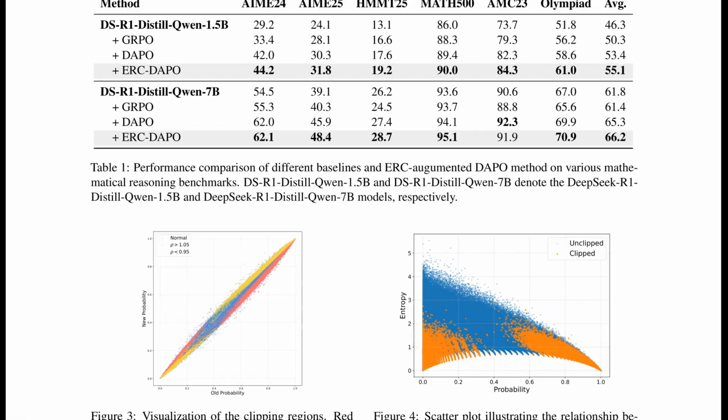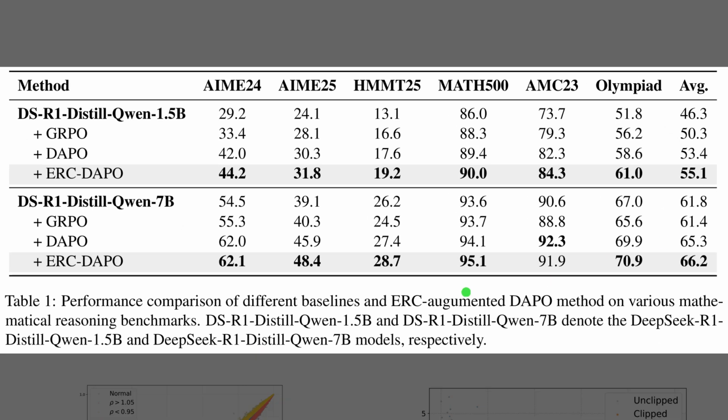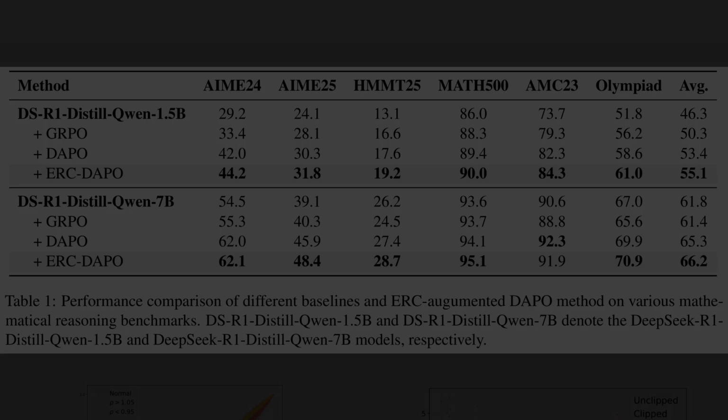Table 1 shows that entropy ratio clipping gives consistent accuracy gains across math benchmarks for both model sizes. The rows compare base DAPO reinforcement learning with and without entropy ratio clipping for the DSR1 Distill QN 1.5b and 7b models. In every benchmark column, the ERC DAPO row reaches the highest score. The average accuracy rises by roughly 9 points for the small model and about 5 points for the larger one, which signals a robust and scalable benefit.